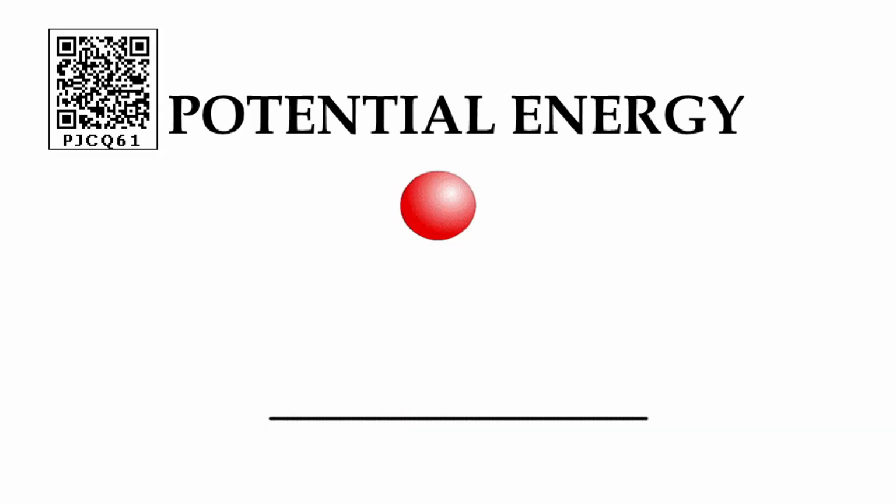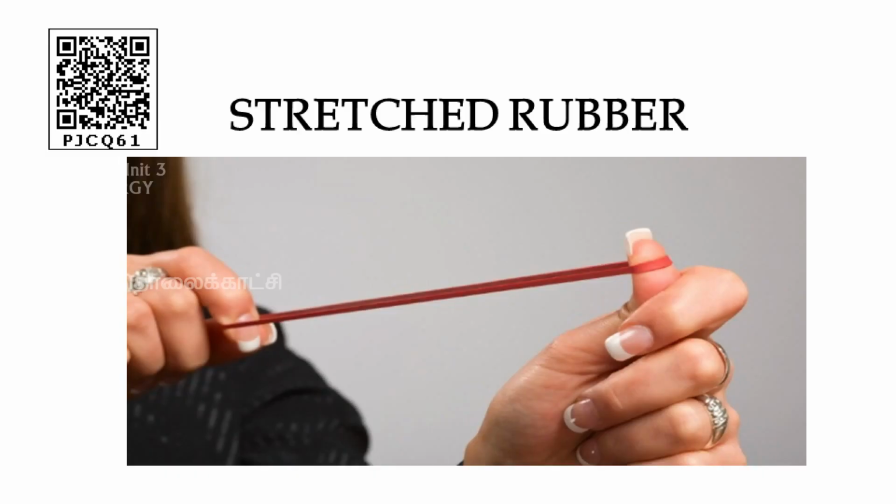Yes. You can see the yo-yo ball. I think you could have played with the yo-yo ball. When it jumps, it has some energy. That's why it's coming up and going down. So that energy is called potential energy. Suppose in a stretched rubber band, if you leave the stretched rubber band, it goes very fast. That means the energy is possessed by the stretched rubber band.